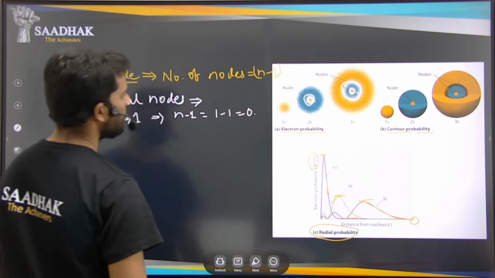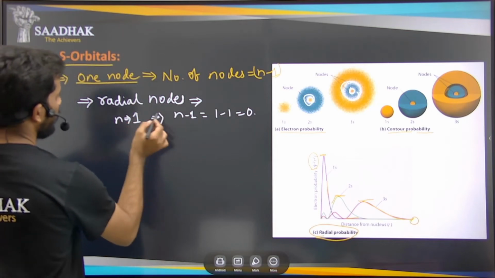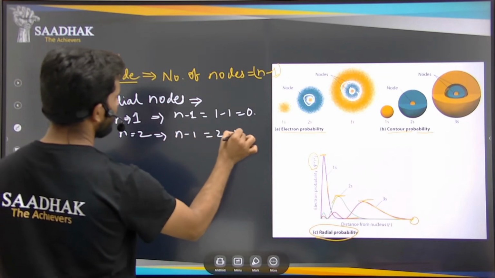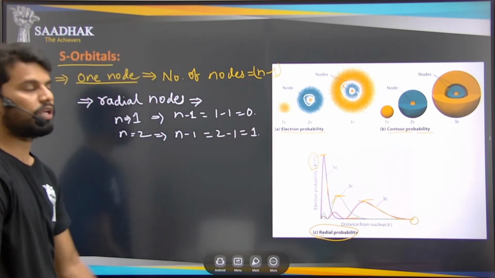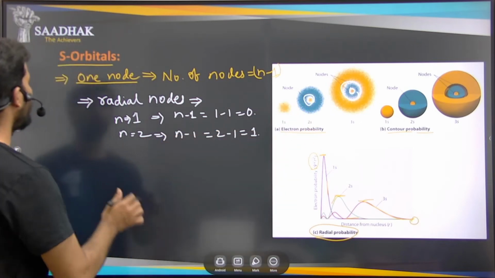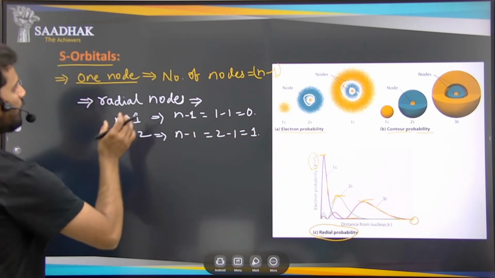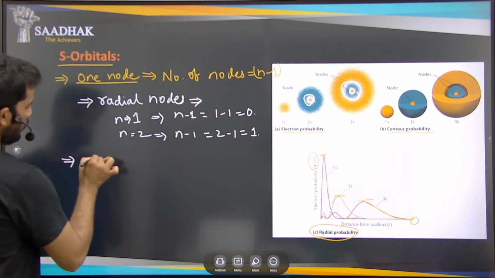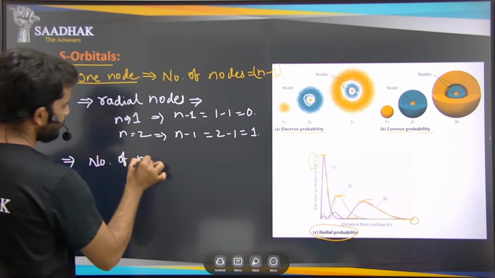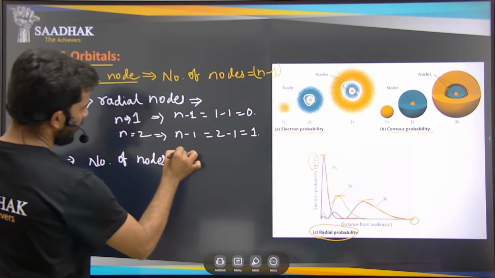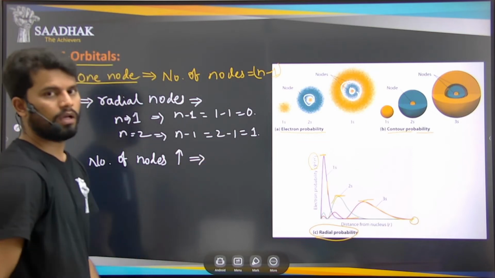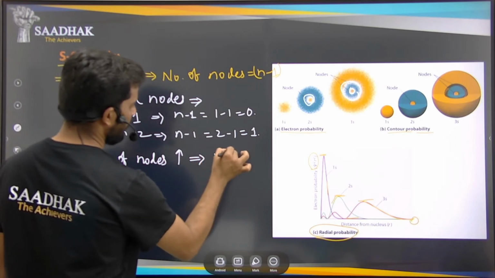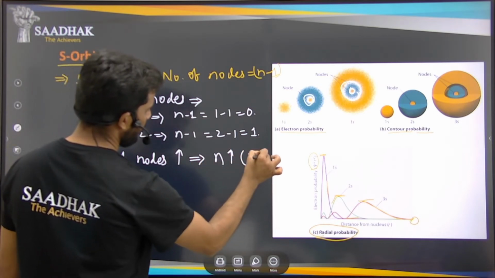So there are 0 nodes here. Now the radial nodes when n equals 2: n minus 1, that is 2 minus 1, which is 1. So there is one node. This is about the s orbitals, where the number of nodes is n minus 1. The number of nodes will increase as the atomic number increases, that is, as the n value increases.